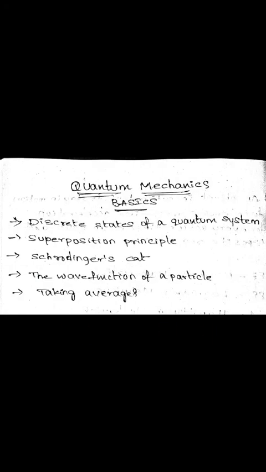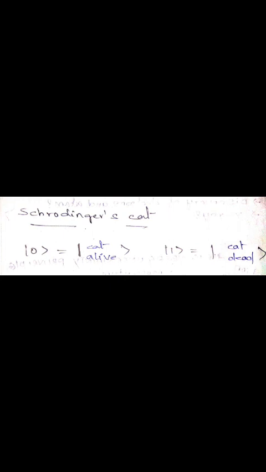And then we are going to the wave function of a particle. Wave function in quantum mechanics is a variable quantity that mathematically describes the wave characteristic of a particle. The value of the wave function of the particle at a given point of space and time is related to the likelihood of the particle being there at that time.